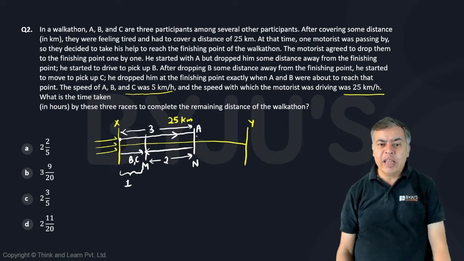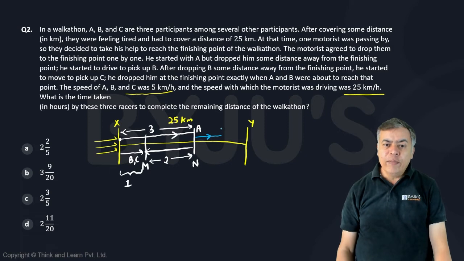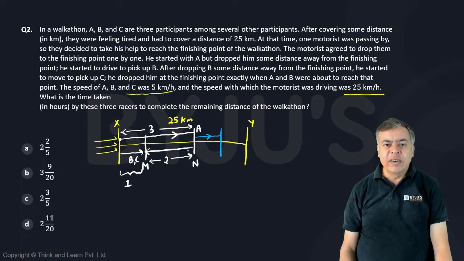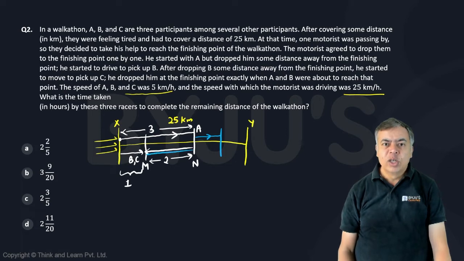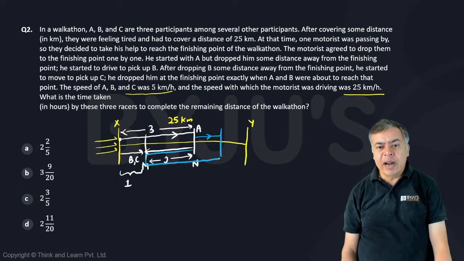From here A started walking. So if A reached here, at the same moment when A started walking, the motorist started going back, and then he picked up B and came back to this point.